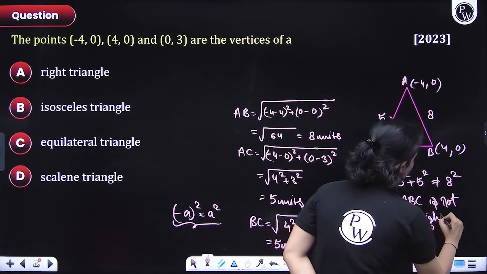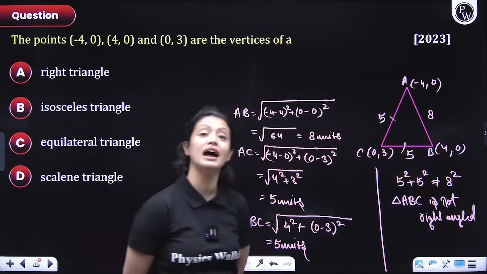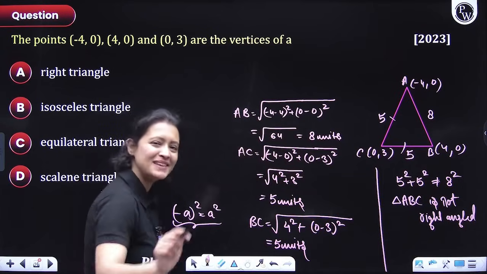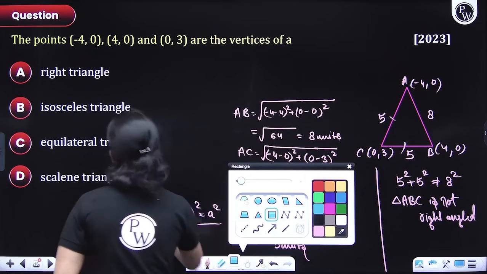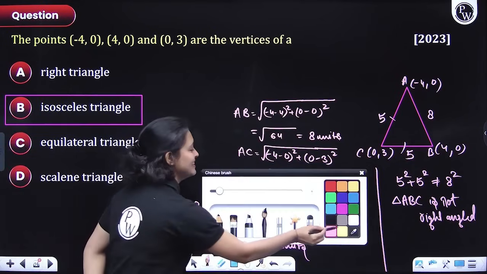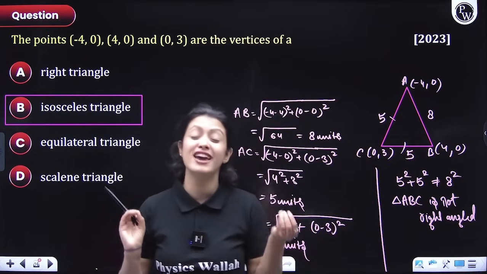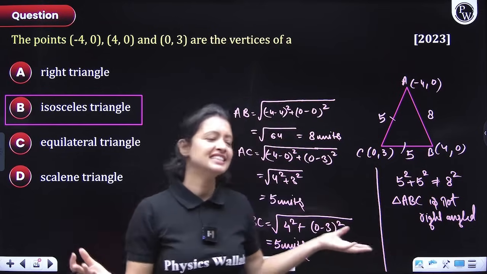For right angled, the sum of squares of the 2 smaller sides should be equal to the square of the largest side. So what is the correct answer? The correct answer is that the given triangle here, guys, is an isosceles triangle. Remember, these types of questions are very common, guys, and very easy to do also. Okay? Chaliye.